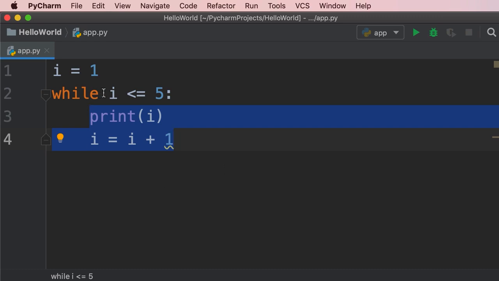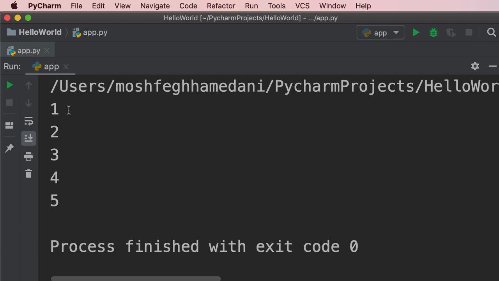So in the first iteration, i is 1, which is less than 5, so Python is going to execute this block of code. It will print 1 on the terminal, and then i becomes 2. Then the control moves back over here. So Python evaluates this condition. 2 is less than or equal to 5, so the condition is true, and once again, Python is going to execute this block one more time. In the second iteration, we're going to see 2 on the terminal, and then i will become 3. So this will continue until this condition is no longer true. Let me show you. So let's run this program. Now we see the numbers 1 to 5.